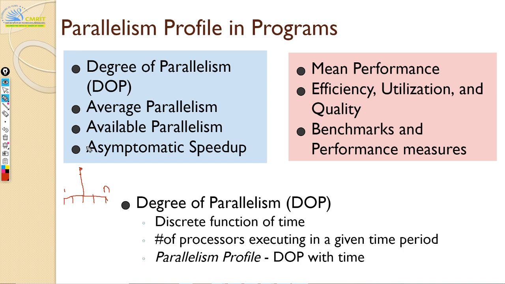So these steps cannot be done parallelly, so they can only be done with one processor. It doesn't matter if you give 100 processors, only one can be used at a time, and the remaining 99 will be idle. Your program is going to have something like this. In this case your degree of parallelism is just 1, but in this case your degree of parallelism is n. Any questions, guys?